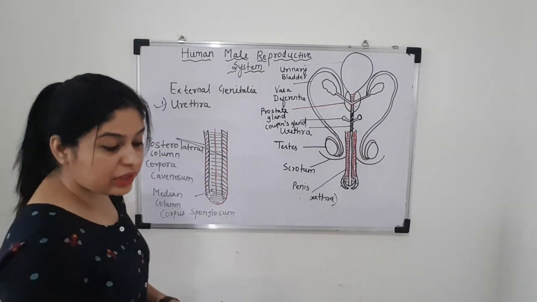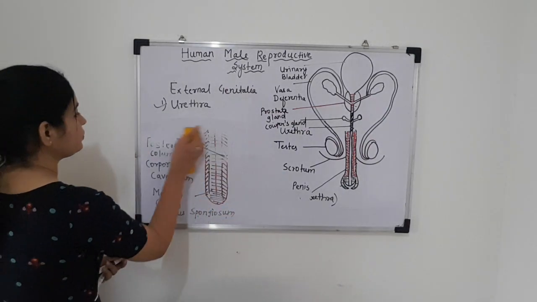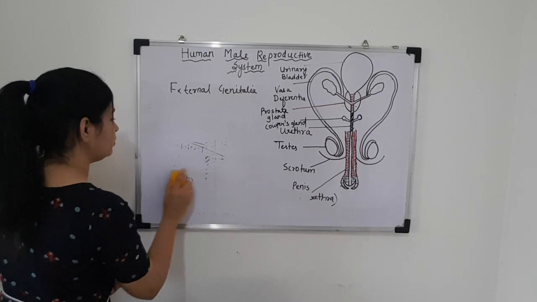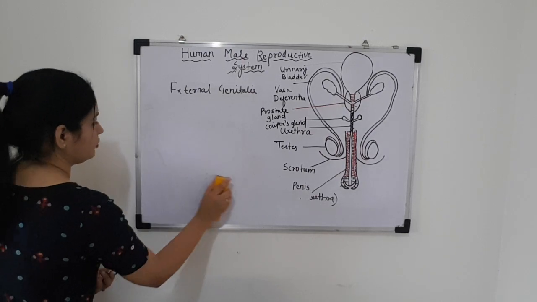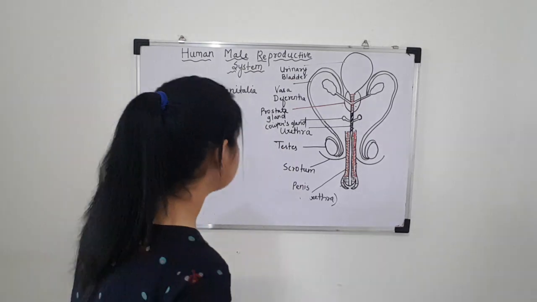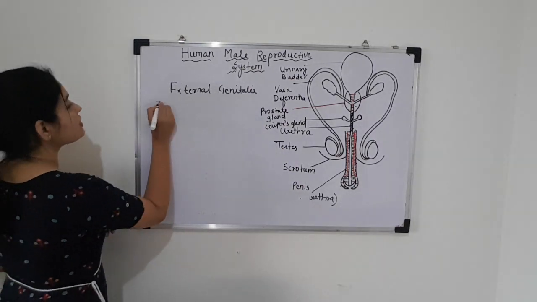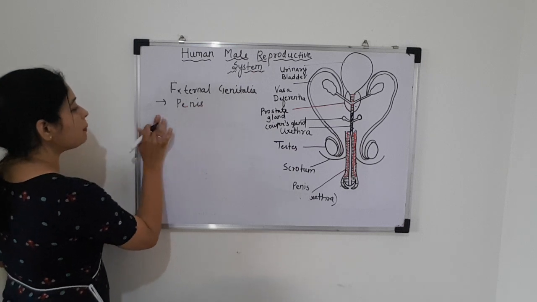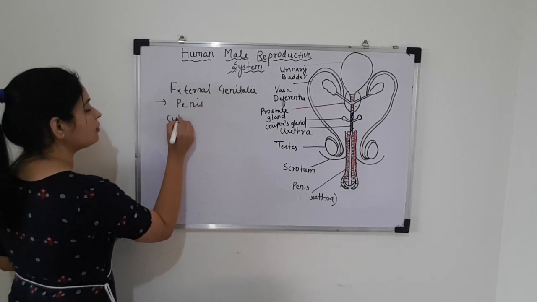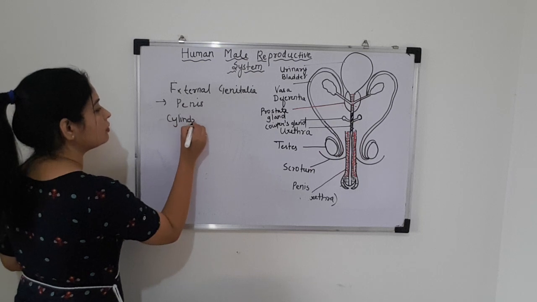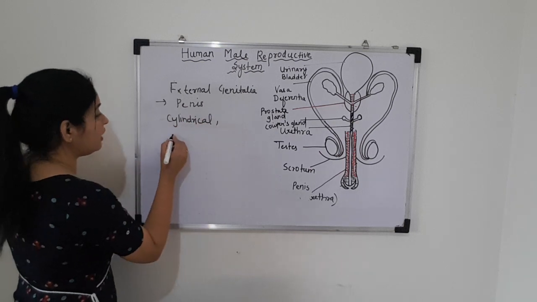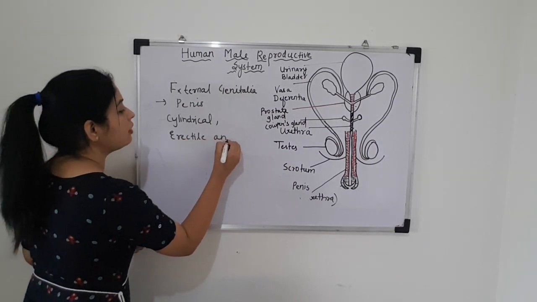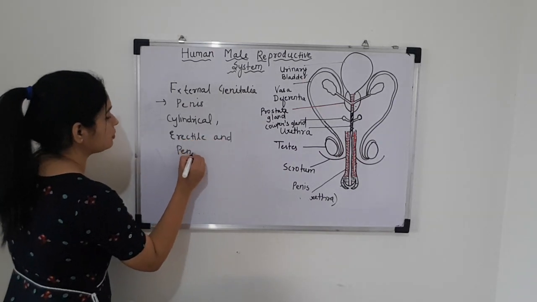Now after urethra we are going to discuss the penis. Students, the penis is a cylindrical, erectile and pendulous organ.